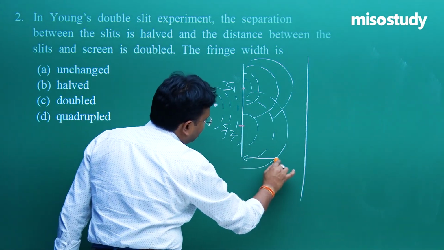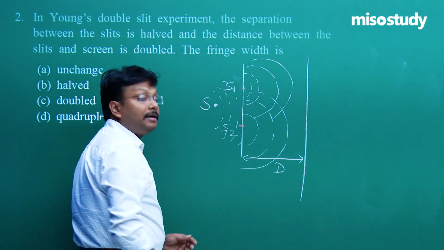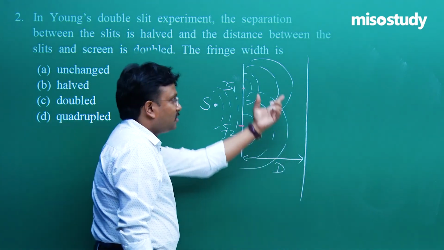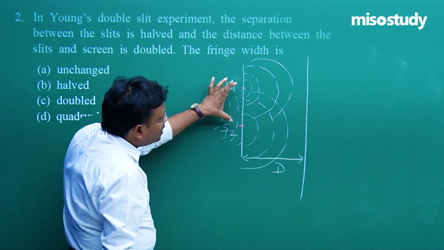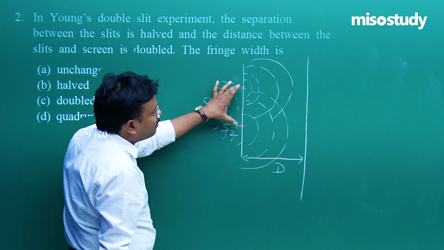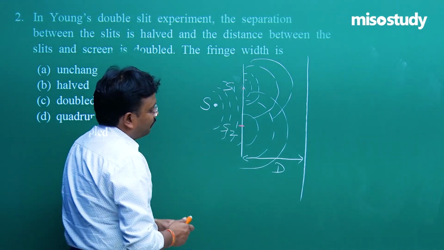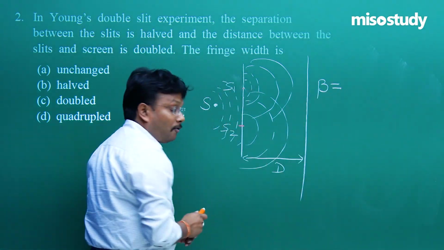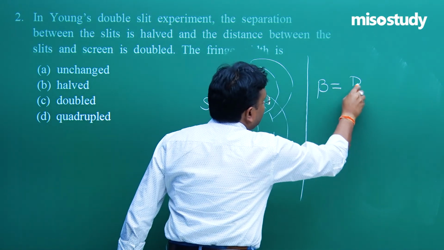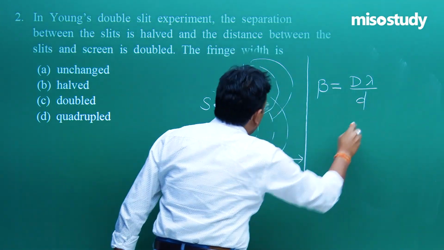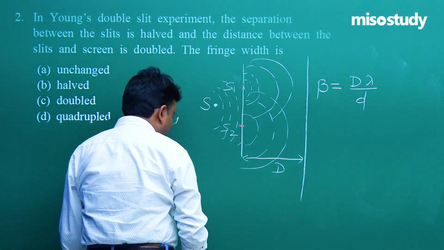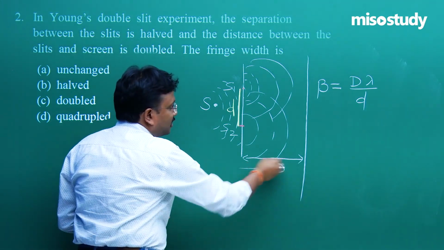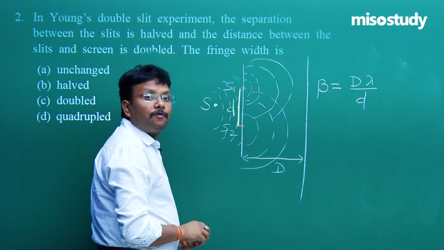So this distance is defined as capital D, that is the distance between S1, S2 and the screen. This is the screen. And here this gap is defined as the spacing between two slits. Then there is the wavelength of the light used. At that point of time, I explained a formula to you, that is beta equals D lambda over small d. What is small d? Small d is this much distance. This is small d and this is capital D, and lambda is the wavelength of the light used.